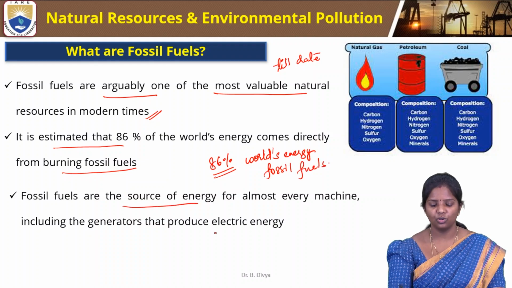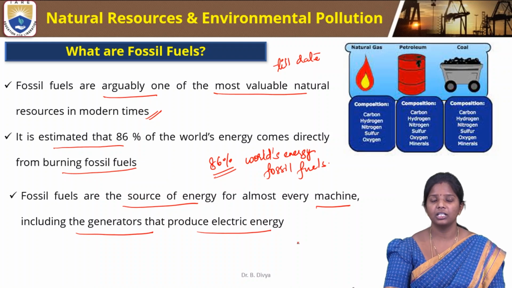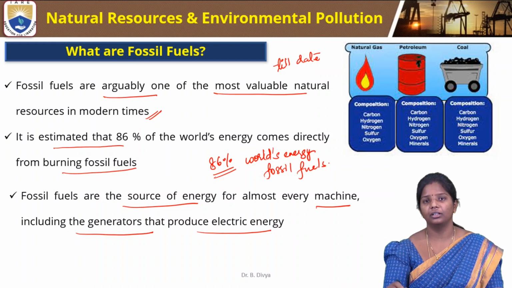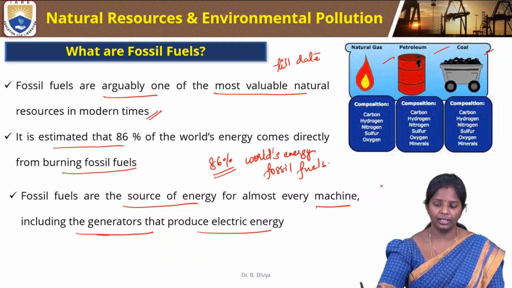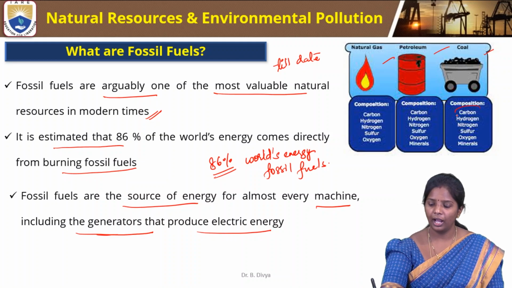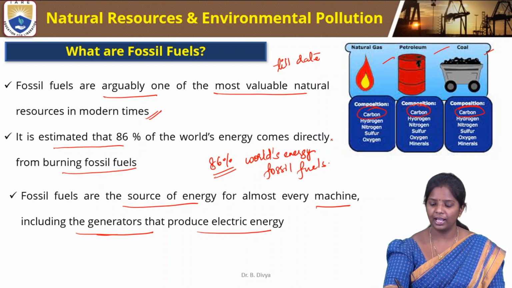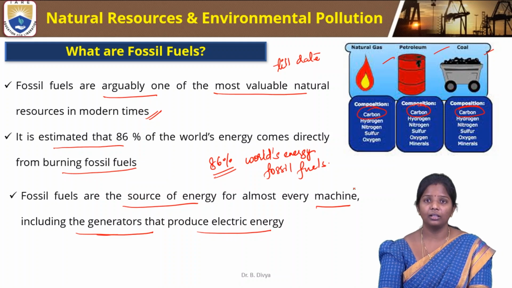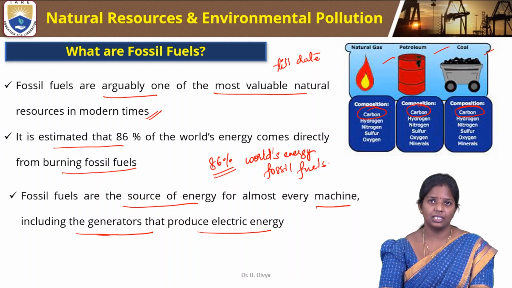Fossil fuels are the source of energy for almost every machine, including generators that produce electricity. Even in the off time of power, we use generators, and they also work on fossil fuels like coal, petroleum and natural gas. These have a very high carbon content, therefore they are the most widely used natural resources for the generation of electricity.